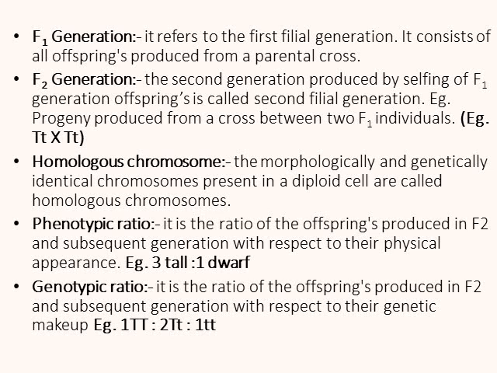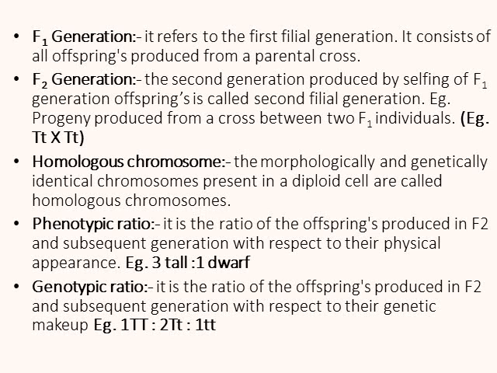Here selfing is done between the individuals obtained from the F1 generation. Homologous chromosomes: the morphologically, genetically and structurally identical chromosomes present in a diploid cell. Diploid cell means a cell having two sets of chromosomes. So, homologous chromosomes are the chromosomes which are morphologically, genetically and structurally identical to each other.